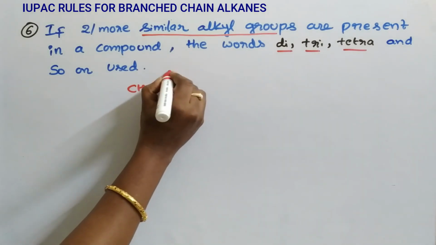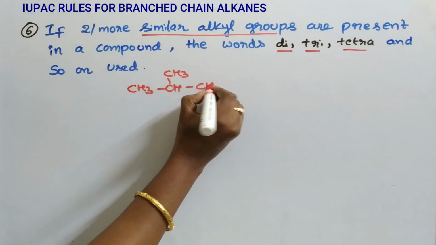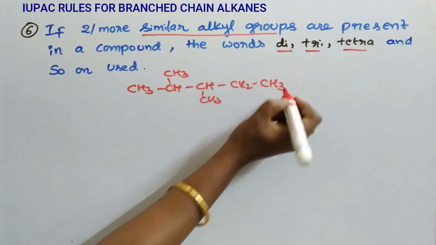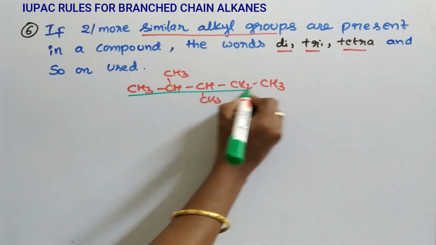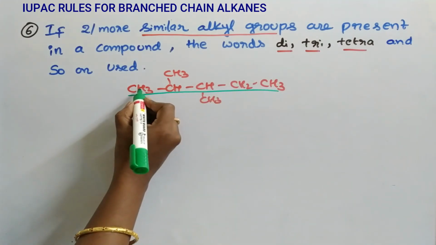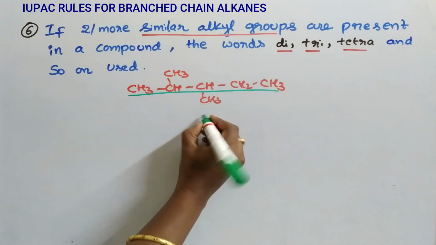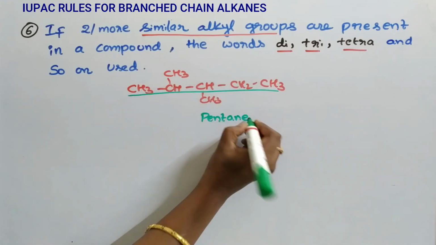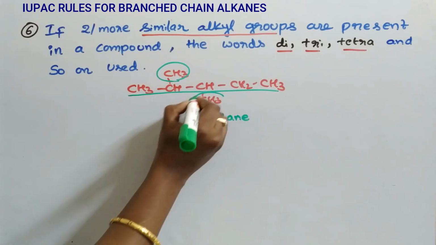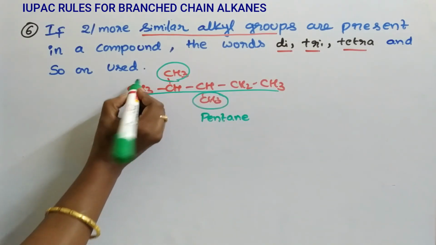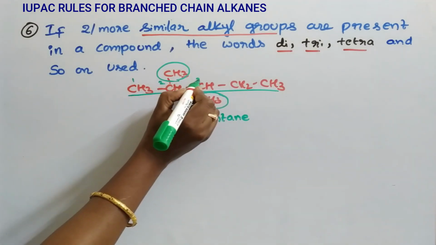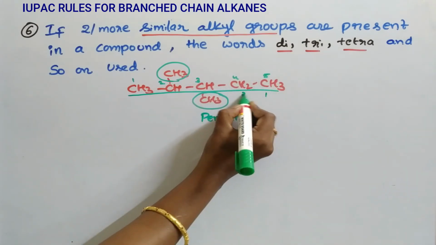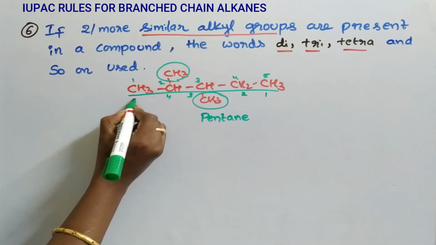CH3, CH, CH3, CH, CH3, CH2, CH3. This is the continuous longest chain. How many carbons? 1, 2, 3, 4, 5 carbons. Pent. All are having single bonds, so ane. And these two are substituents. If numbering starts from here, 1, 2, 3, 4, 5. From this carbon, 1, 2, 3, 4, 5.